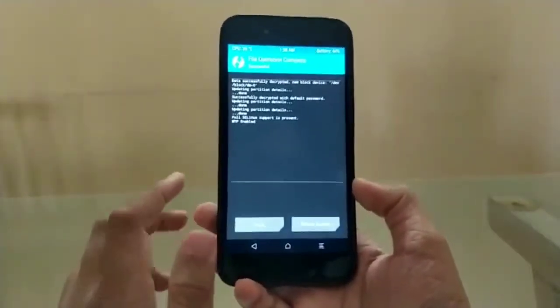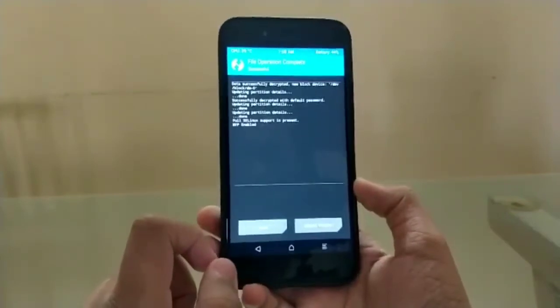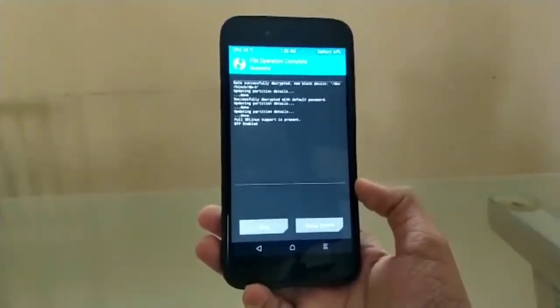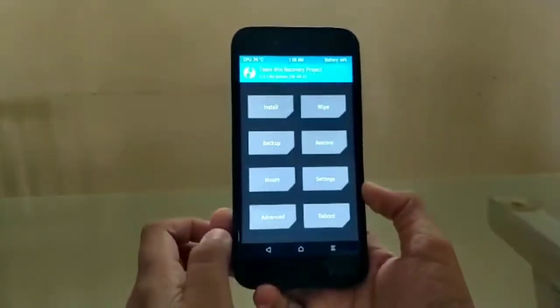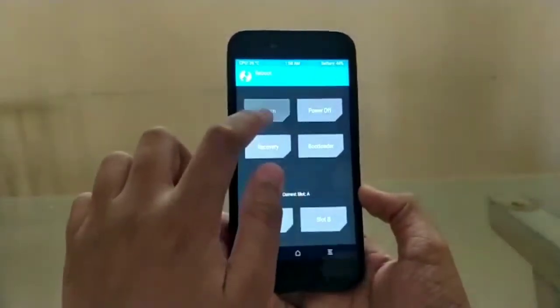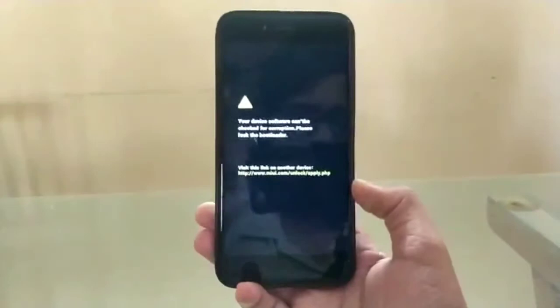So now it has been successfully deleted, and now the lock screen has completely been disabled from your Android phone. So after going to the reboot, go into system and go into do not install. So after coming into the system, I will tell you what to do.